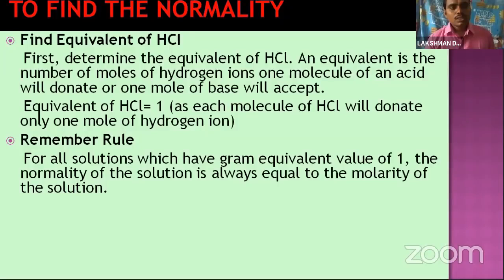So what is the rule? Always, molarity is equal to the normality.